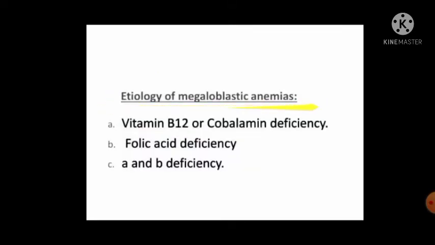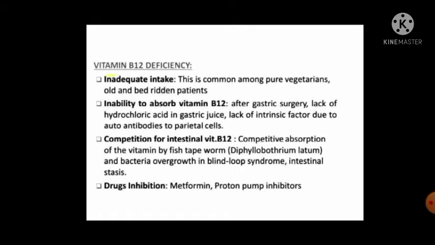Etiology of megaloblastic anemias. Vitamin B12, also called cyanocobalamin or cobalamin, deficiency. Folic acid deficiency. A and B vitamin deficiency. Vitamin B12 deficiency: vitamin B12 is very important in our body. It is mainly gained from meat, milk, and those types of products.